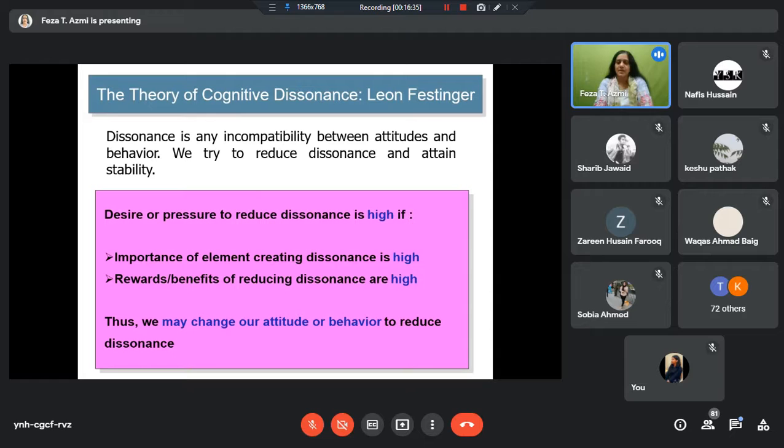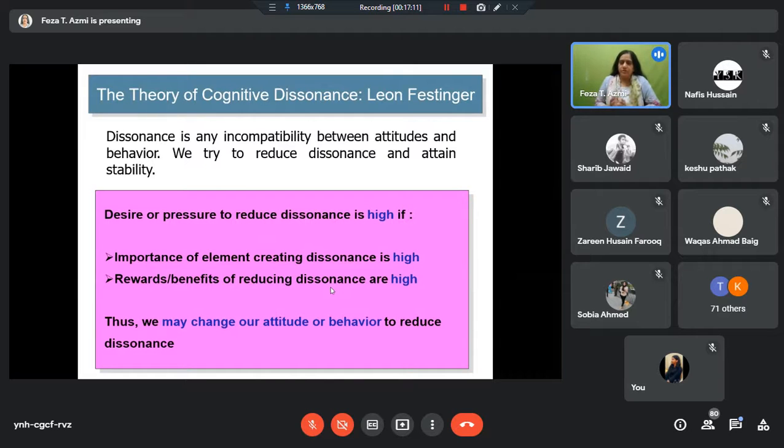So this theory says that sometimes there may be a dissonance, an incompatibility between your attitude and behavior. As a result, we may try to reduce that dissonance. You try to justify your behavior. You may say that it's okay, sometimes it's fine, once in a while it's fine. I only tried to help my friend. Nothing wrong in that. I'm trying to justify myself because somewhere internally I'm feeling guilty, I'm feeling bad. There is some incompatibility between my thought and my action.